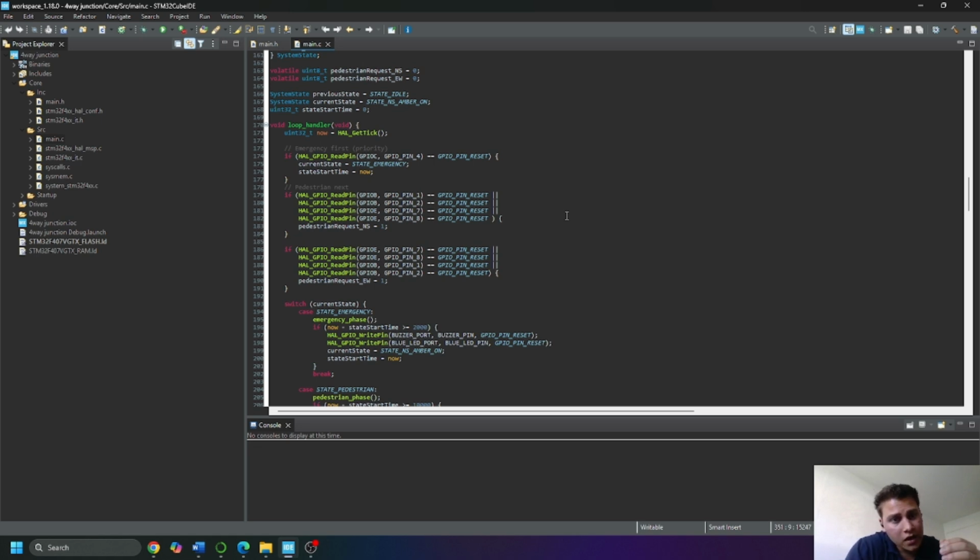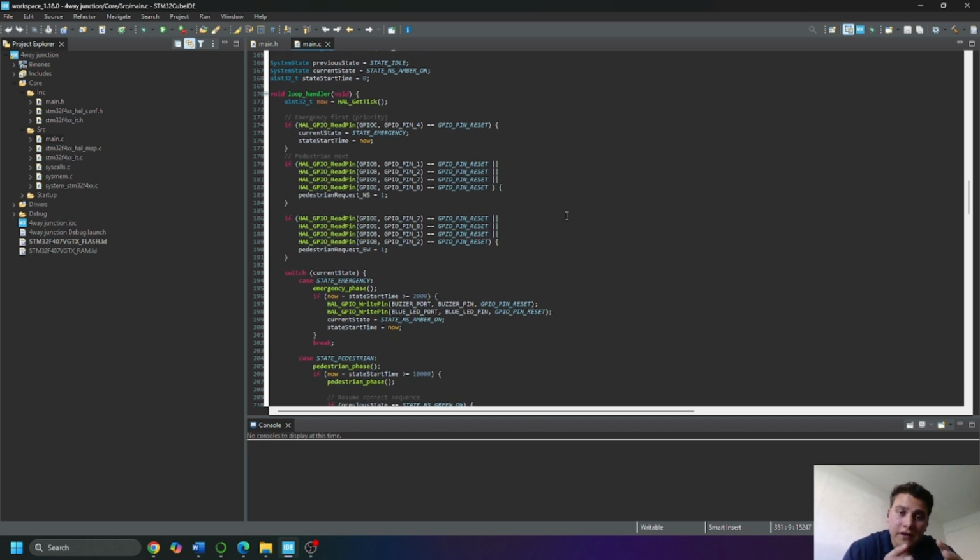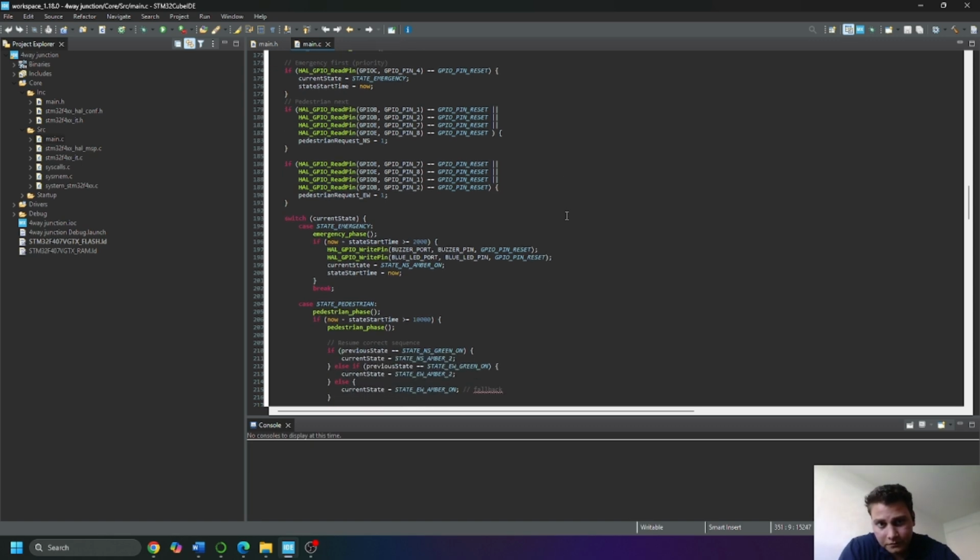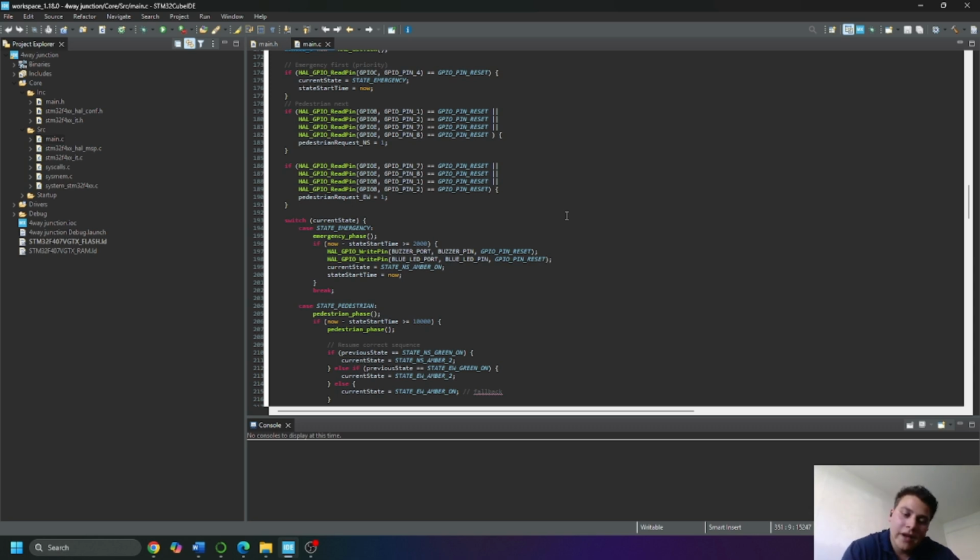So we have a block of if statements. Emergencies first. Emergency has priority because the moment we click the button for emergency, everything stops. So the emergency vehicle has priority. Pedestrians have to wait. They click the button, then when the north-south or east-west phase ends, the pedestrian phase can start.